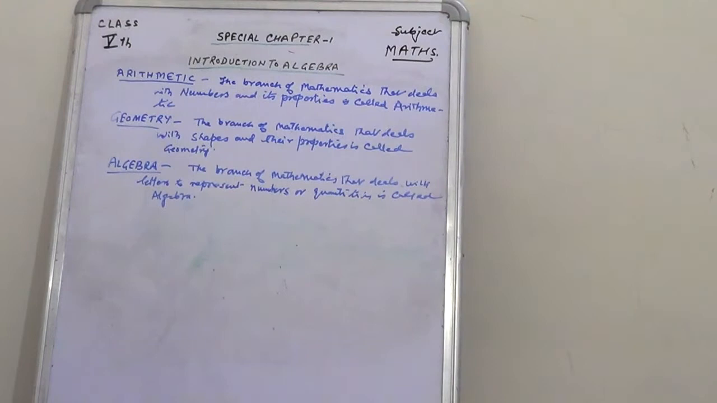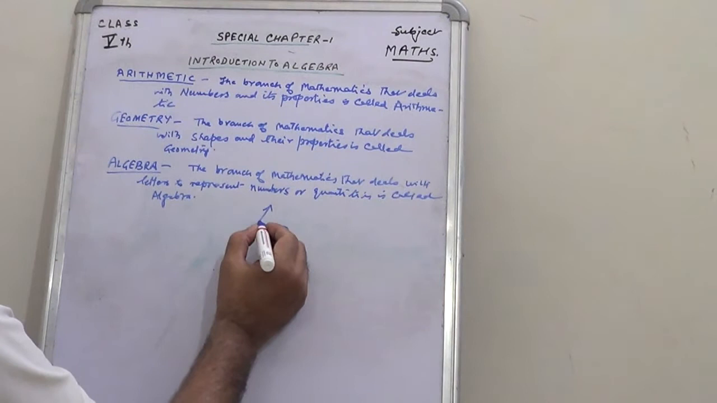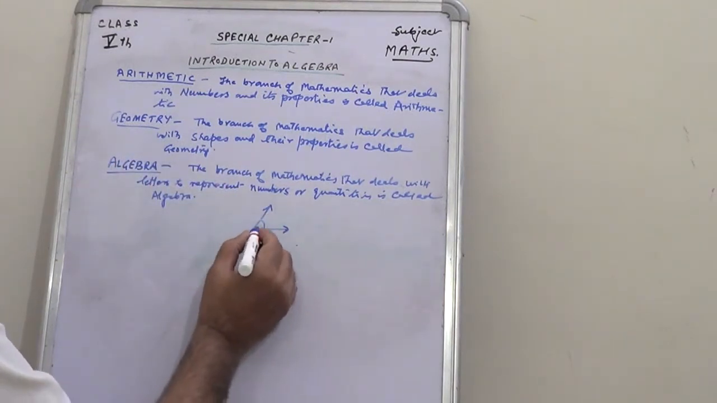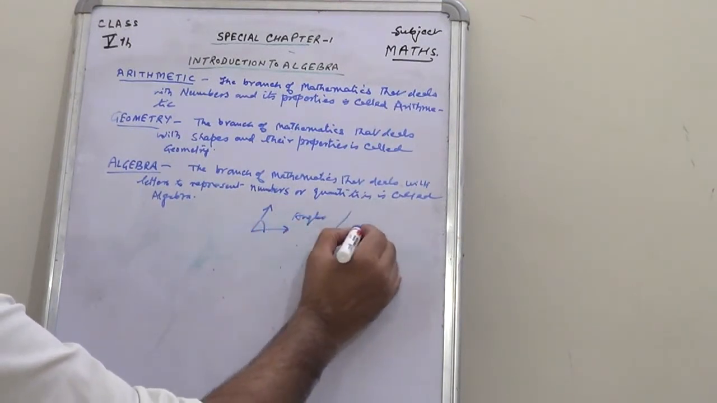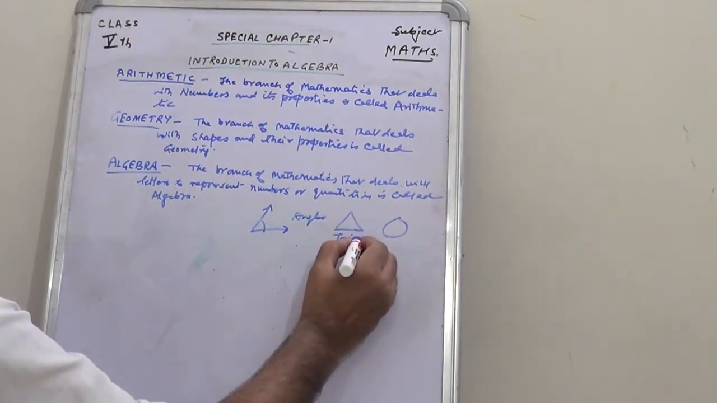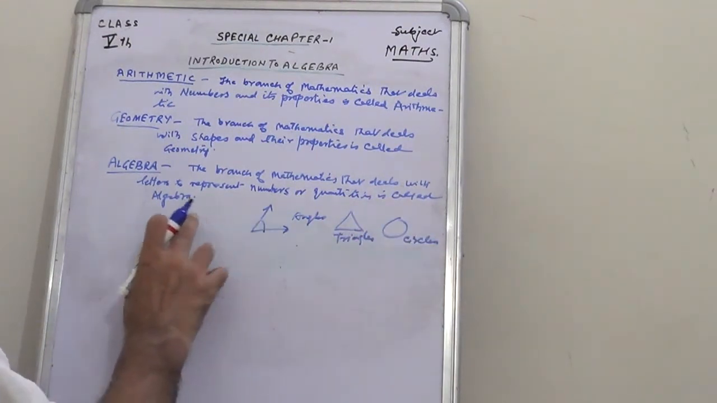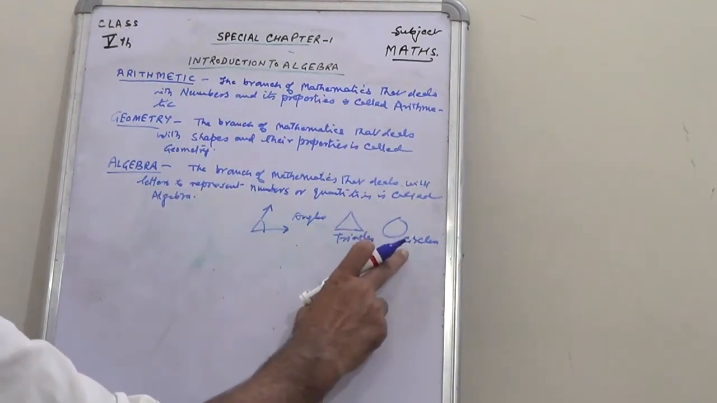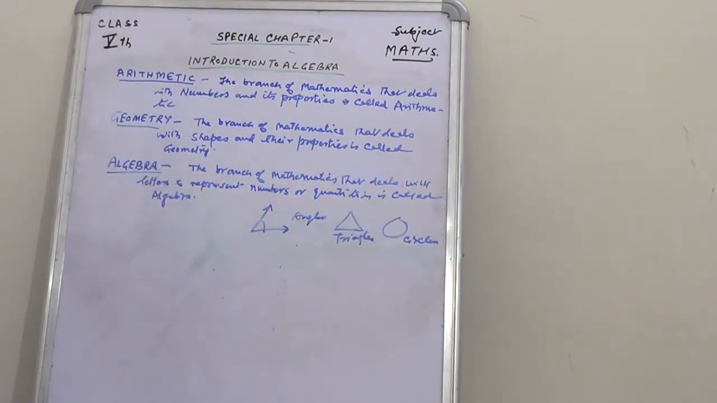And regarding geometry, geometry is such type of branch of mathematics that deals with the shapes. You have learned, children, about angles, triangles, circles, etc. This is also a branch of mathematics. It deals with the shapes of the objects. So the study of this is called geometry.